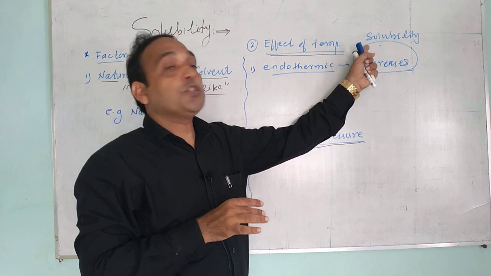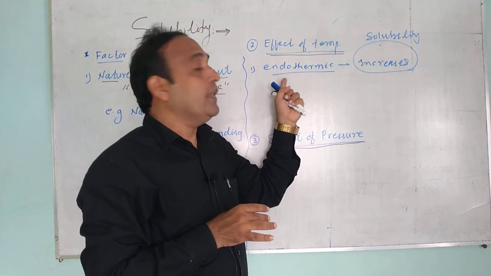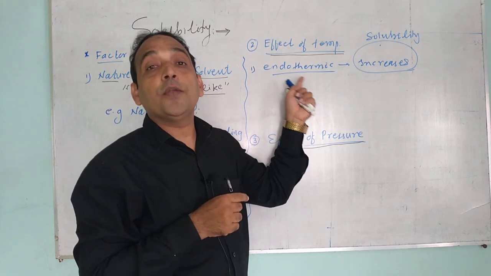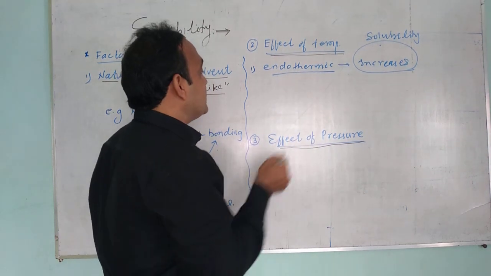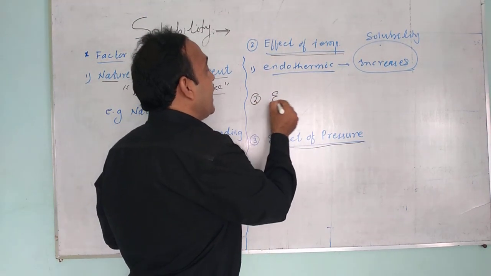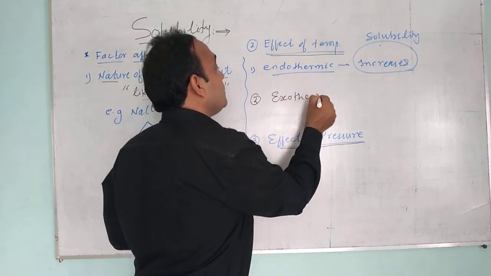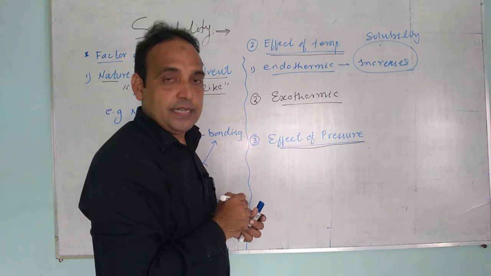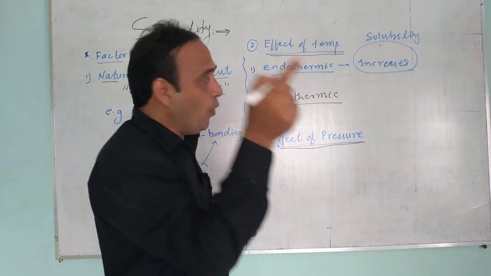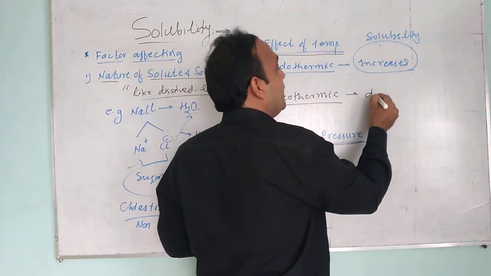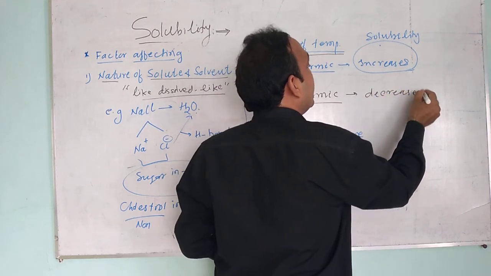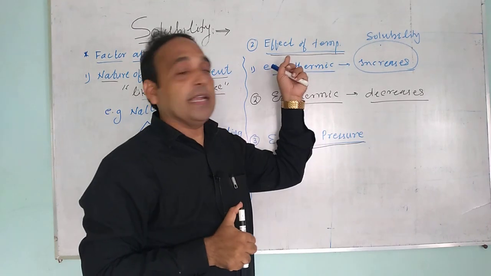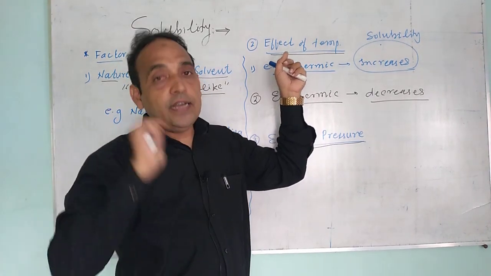And that's why solubility increases when the reaction is endothermic in nature, and exactly opposite is the exothermic process. If the process is exothermic, heat is evolved, and the solubility will decrease. That is the second factor which affects the solubility.